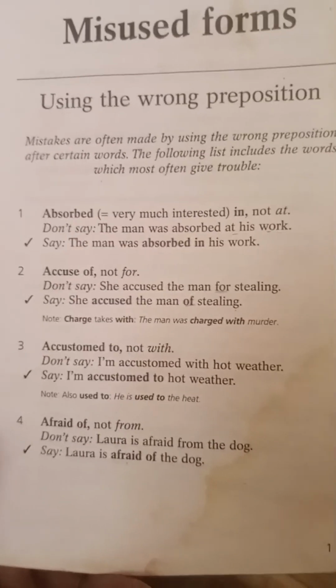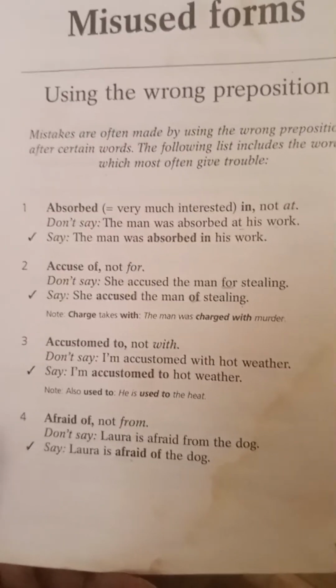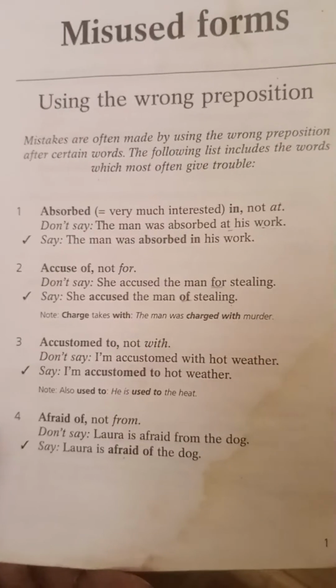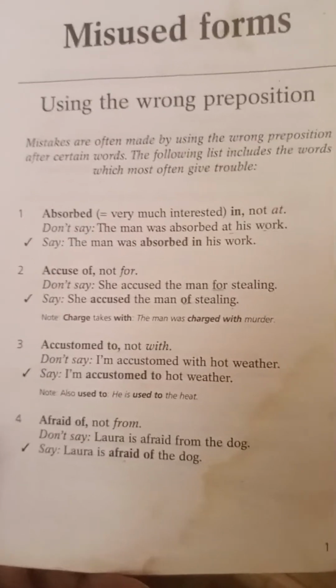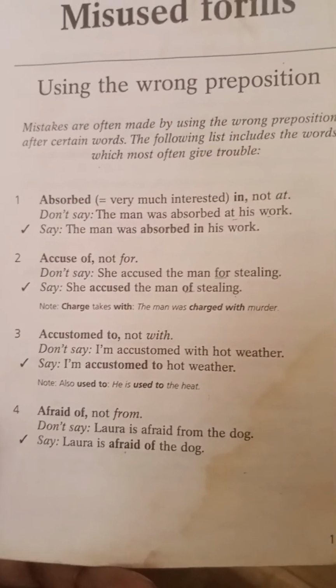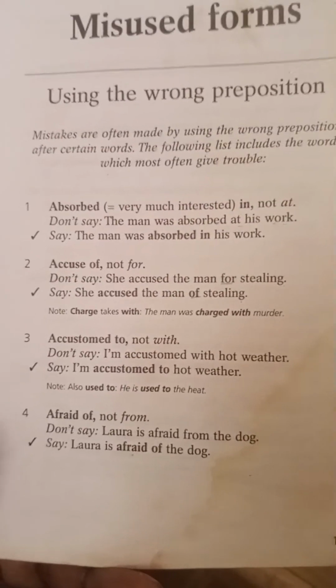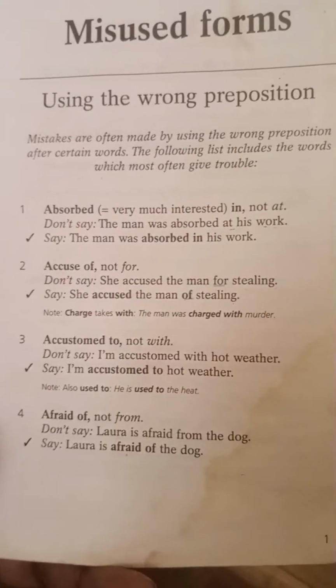Okay, the next, third form, accustomed to. You say she's accustomed to something, not with. If you say she's accustomed with something, that is not going to be right. So we are going to move like that and we're going to learn.